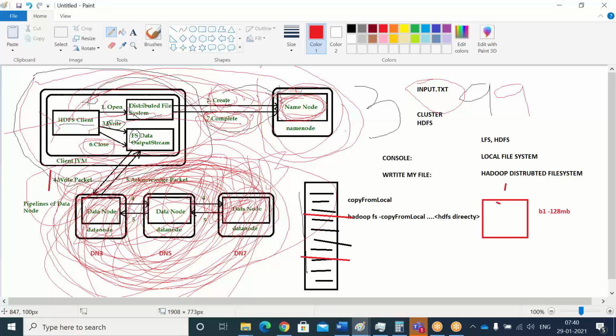That means once you store the data into HDFS, definitely you are going to read the data again, right? At that time, if the name node doesn't have the metadata information, it will say that we don't have the file, input file does not exist. That information will be given to you. That means it will throw an error. But the partial data may exist here, though at regular intervals the cleanup process will happen.